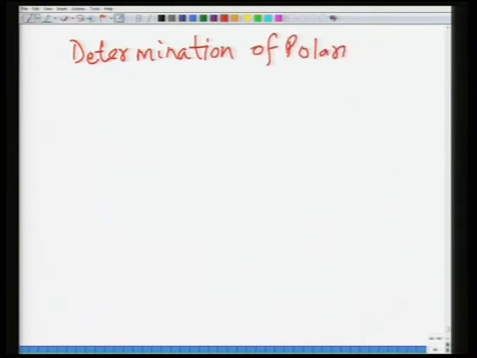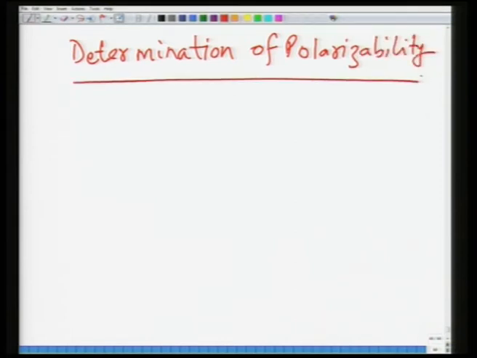Now, what we will do is calculate this alpha, the polarizability, for each of the mechanisms that we talked about. So, first we will take the case of electronic polarization, and this is the simplest.